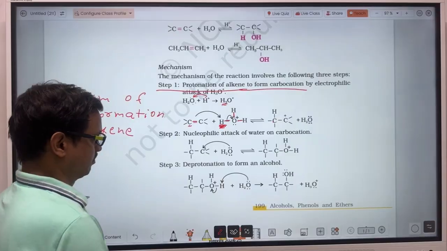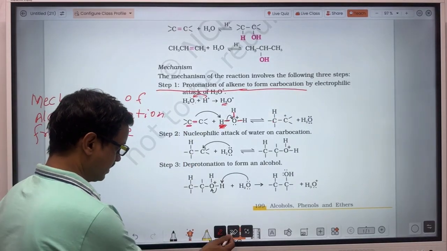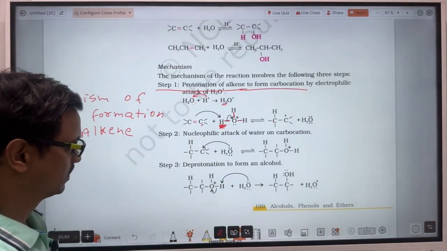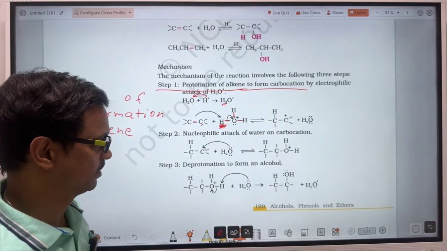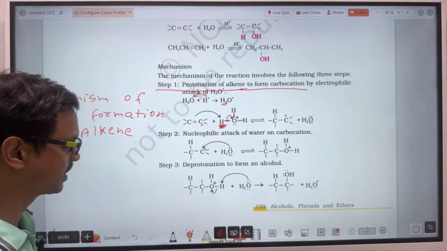For this carbon atom nothing will happen, but for this other carbon atom there is a loss of 1 electron. That's why a positive charge will appear on this carbon. So a carbocation is formed.